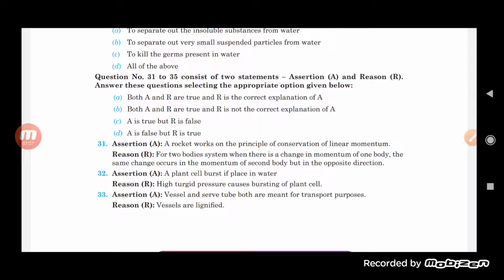So basically here it is sieve tubes and vessels, both are used for the transportation, and the vessel is lignified, so it is basically a dead cell here.